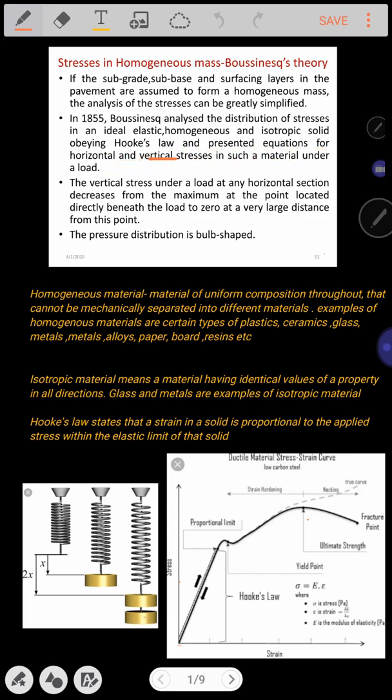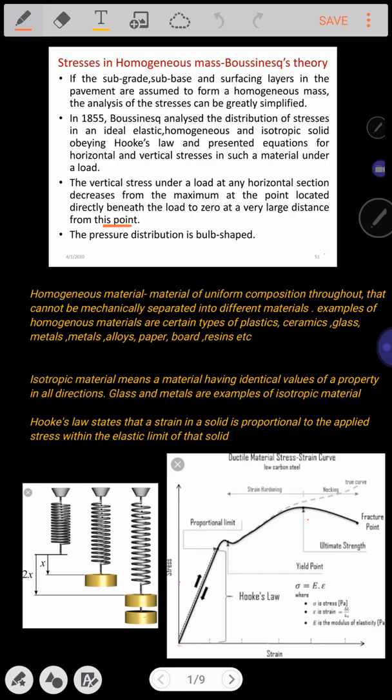By this time you have understood about elastic, homogeneous, isotropic, what you mean by Hooke's law, and what you mean by Poisson's ratio. So in 1855, Boussinesq analyzed the distribution of stresses in an ideally elastic, homogeneous, isotropic solid obeying Hooke's law, and presented equations for horizontal and vertical stresses in such a material under the load. The vertical stresses under load at any horizontal section decrease from the maximum at the point located directly beneath the load to 0 at a very large distance from this point.